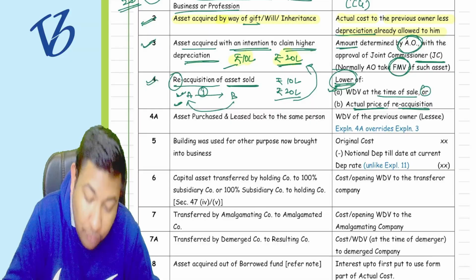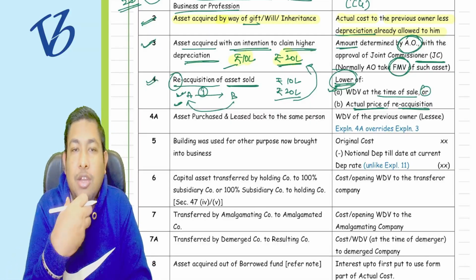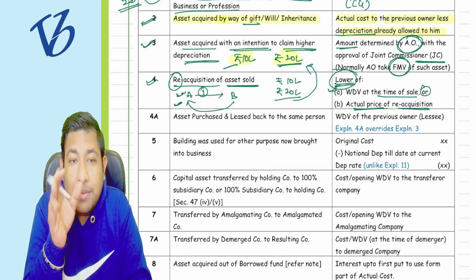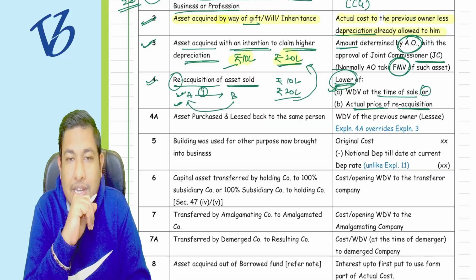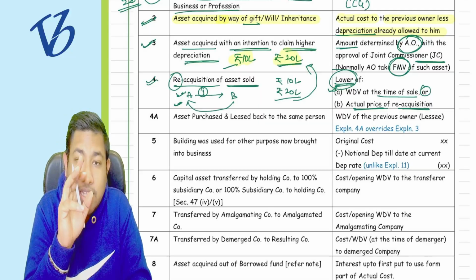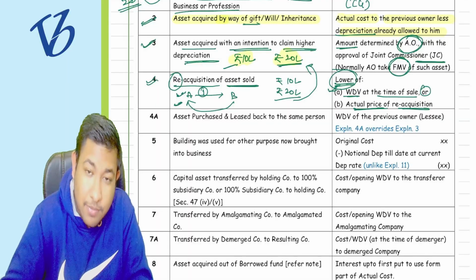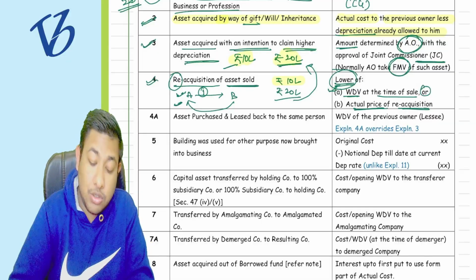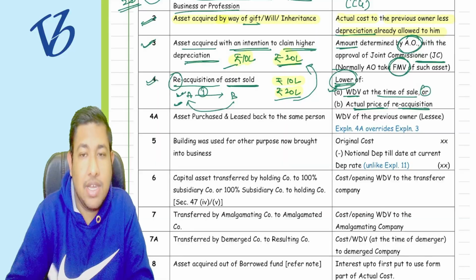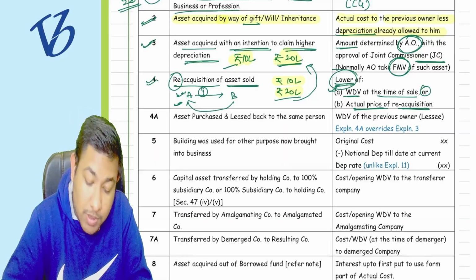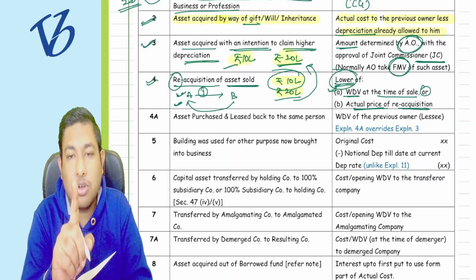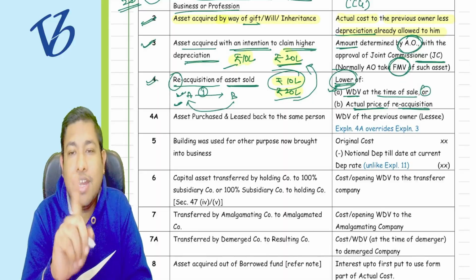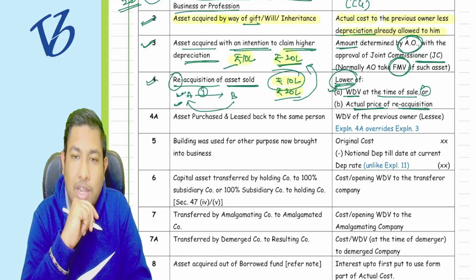Can you feel this particular point number 3? Because the reacquisition was made to claim the higher depreciation. There could be a malafide intention or not. Yes, that is why they have said that the WDV at the time of sale, that is 10 lakh rupees only, and you have again reacquired it. Now you have reacquired it for 20 lakh rupees. This is wrong. We'll take only 10 lakh rupees, because this is the actual cost in your hand. So malafide intentions are not workable here.